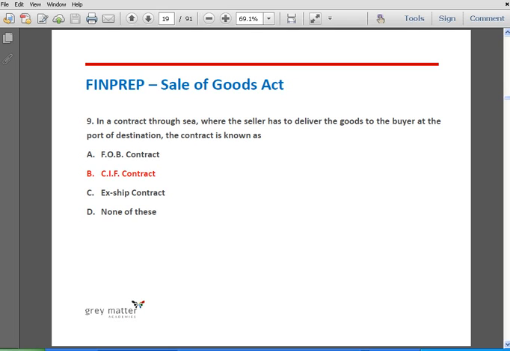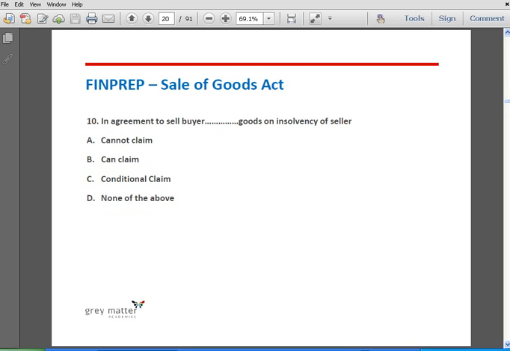CIF means cost, insurance, and freight, and FOB means free on board. The crucial difference between FOB and CIF agreement is the point at which responsibility and liability transfer from seller to buyer. With an FOB shipment, this occurs when the shipment reaches the port or other facility designated as point of origin. With a CIF agreement, the seller pays costs and assumes liability until the goods reach the port of destination chosen by the buyer, and hence the correct answer is option B.